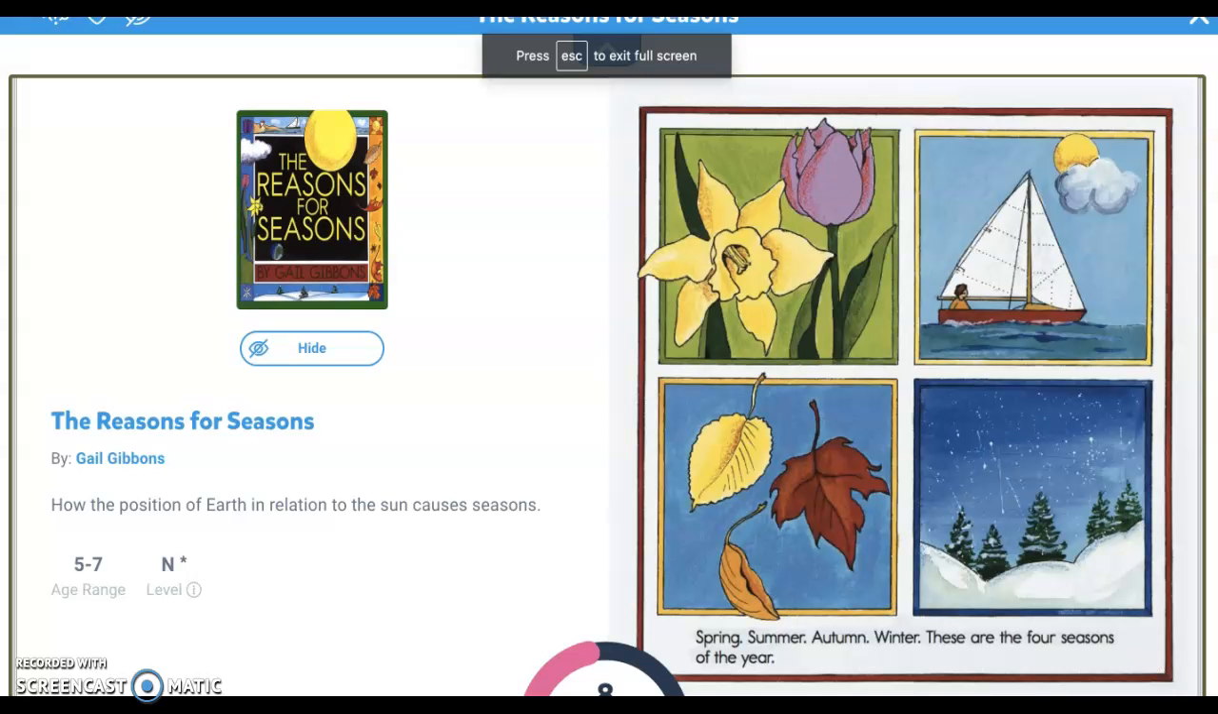The Reasons for Seasons by Gail Gibbons. Spring, summer, autumn, winter. These are the 4 seasons of the year.